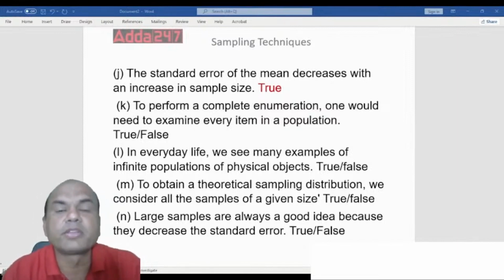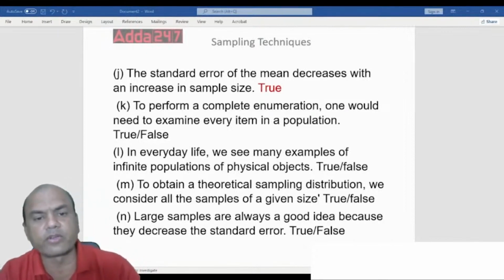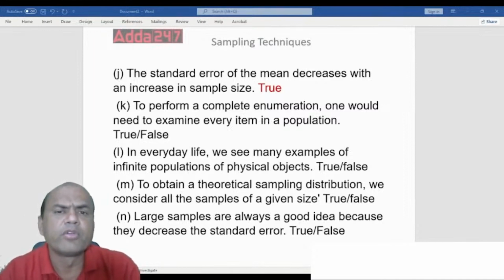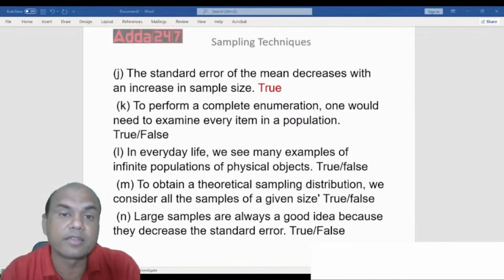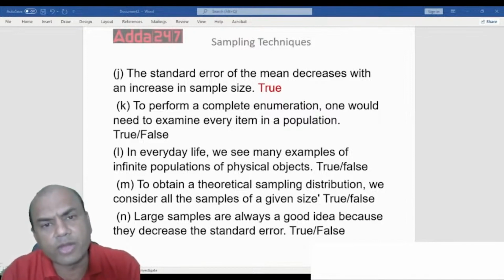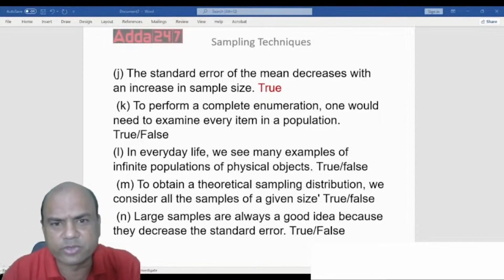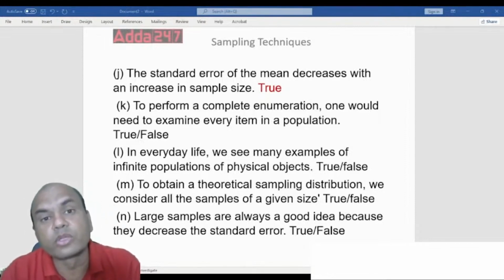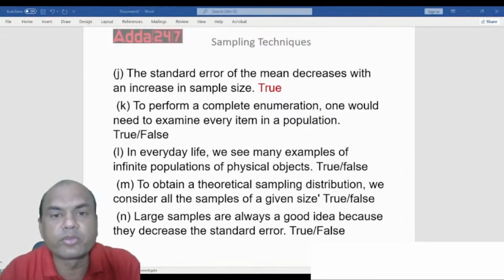Suppose I have been told to find out the average salary in any city, in Delhi, let's say. Will I have to take the sample of each and every person in Delhi? Will I have to go to each and every house in Delhi and ask them, what is your salary? Some 5-6 questions. Is it required to do the survey of each and every element? Not required, isn't it? What do we do in this?